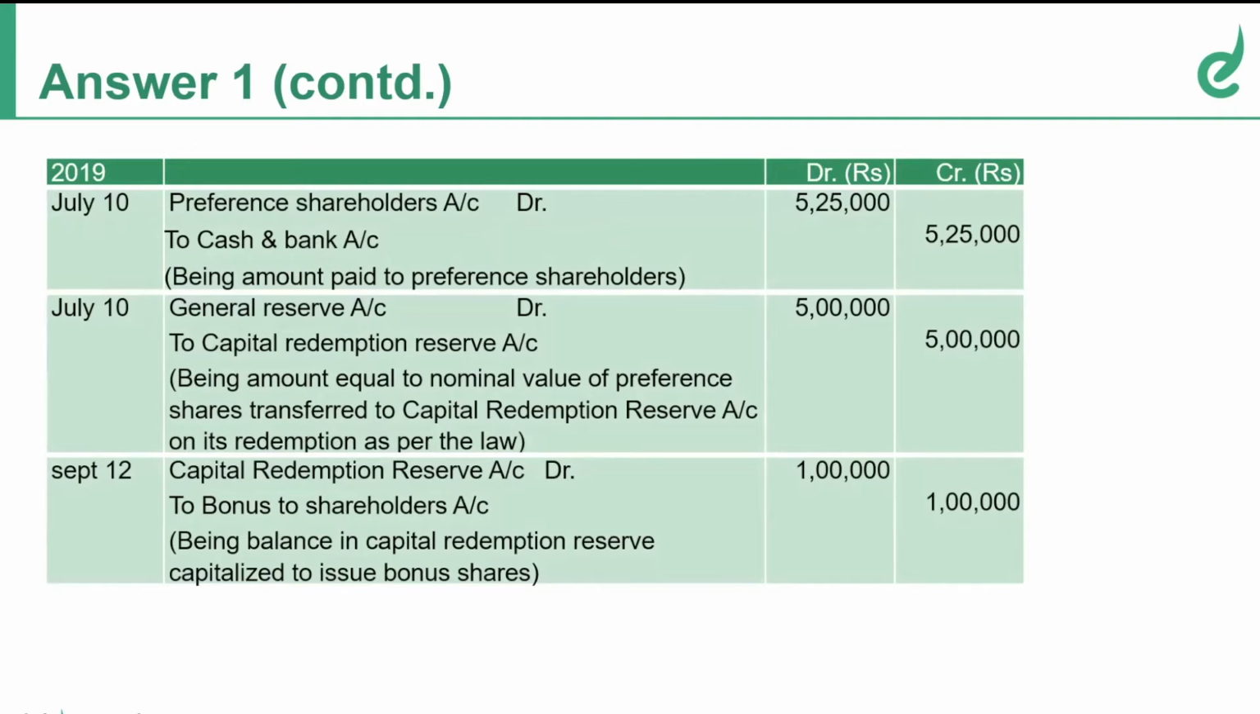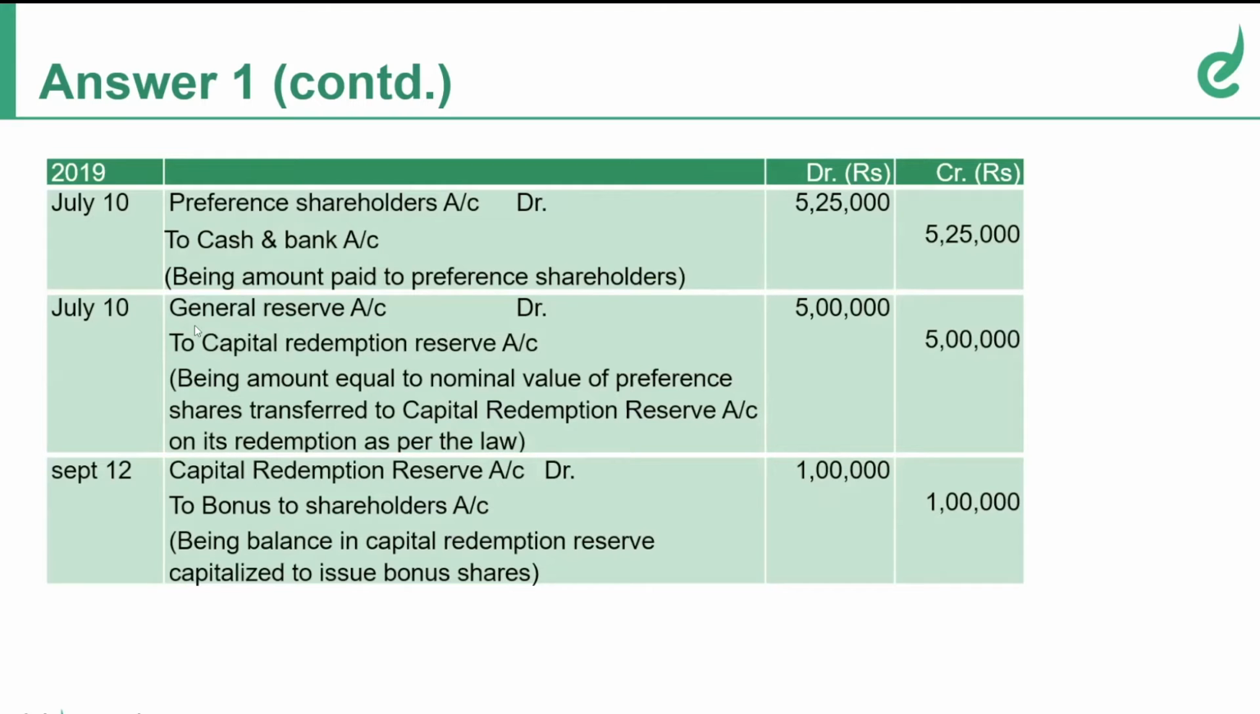Okay, the most important point that we always tend to forget is whenever there is a redemption of preference shares or buyback of equity shares, we need to pass capital redemption reserve entry. This is something that we might forget. So remember, we need to pass entry for capital redemption reserve. So what is the journal entry for capital redemption reserve? General reserve account debit to CRR 5 lakhs.